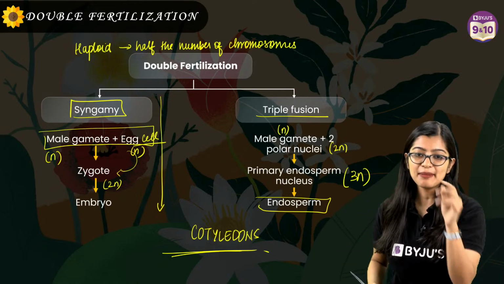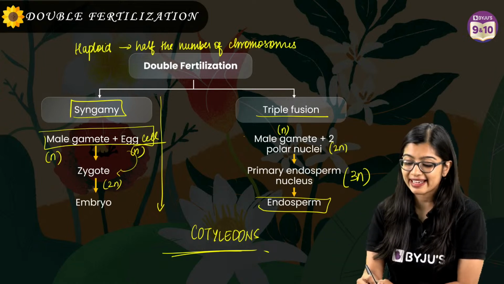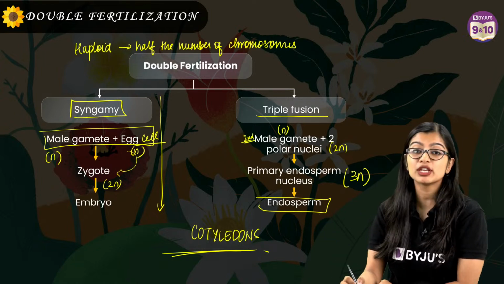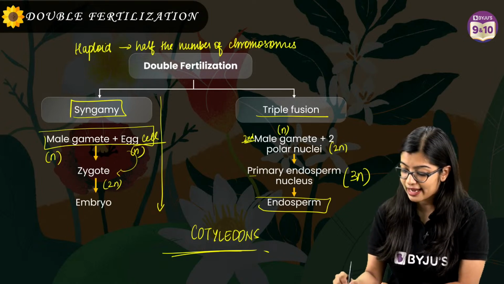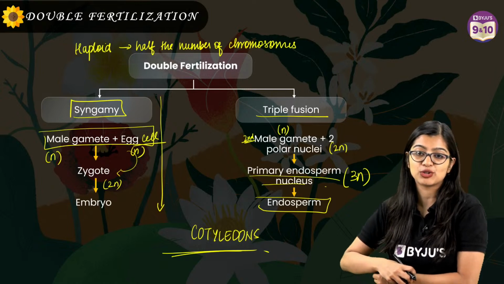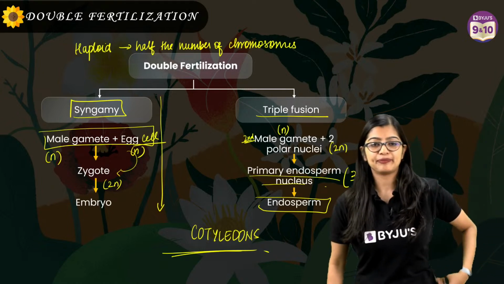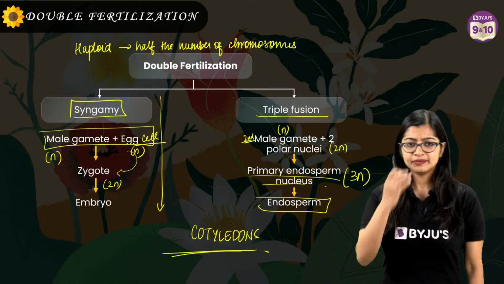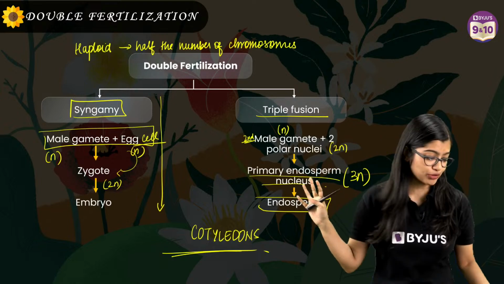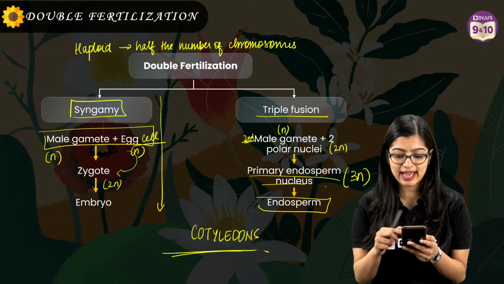Okay. Triple fusion is when the second male gamete will fuse with the 2 polar nuclei, right? It will fuse with the polar nuclei and form the primary endosperm nucleus. Yes, ma'am, I don't know what is cotyledon. Okay, no problem. Those of you who are confused with cotyledon, I'll tell you once again. We will spend the maximum amount of time here only because the rest of the thing is always easy. The rest of it is very simple, right?